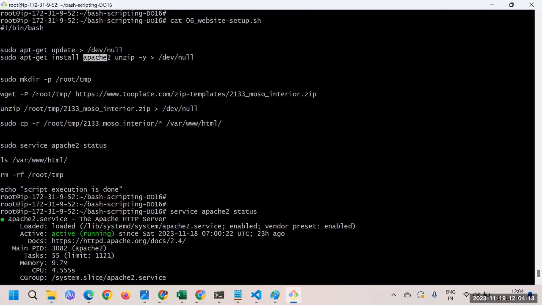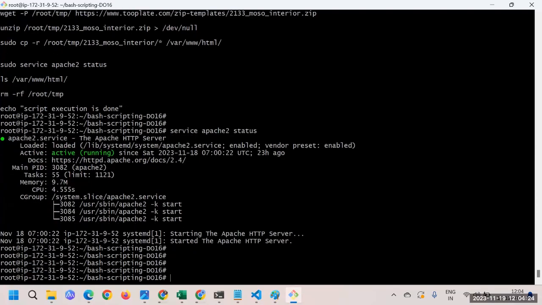But in case of the Red Hat or CentOS OS, what you have to do is start Apache. Let's say instead of Apache 2, we use Apache. In that case, you have to use a command something like systemctl start httpd. This is the command you have to use in that particular operating system, when you are using Red Hat, let's say.